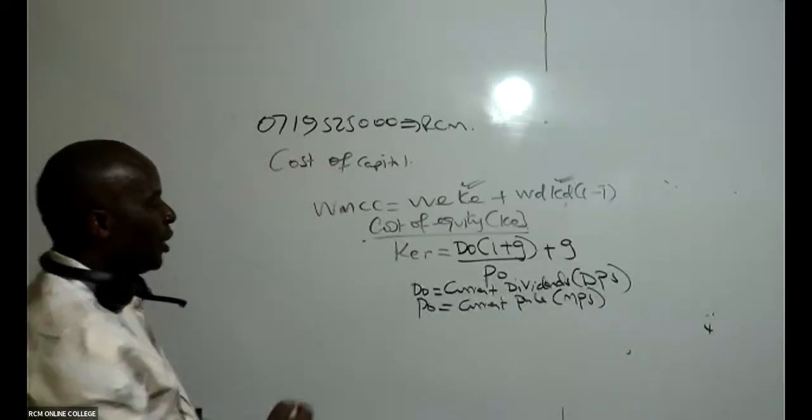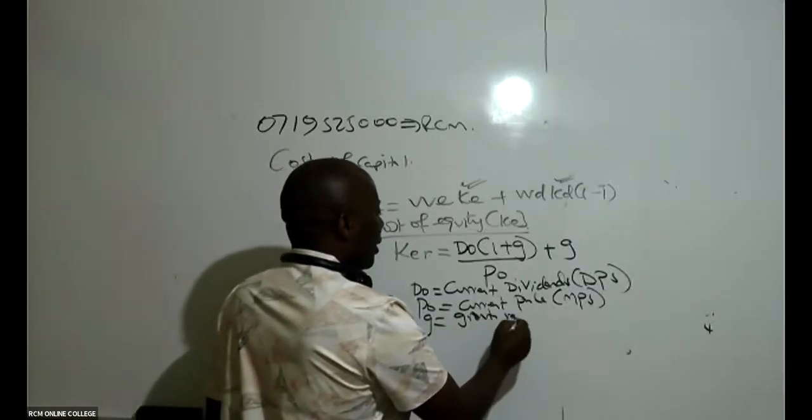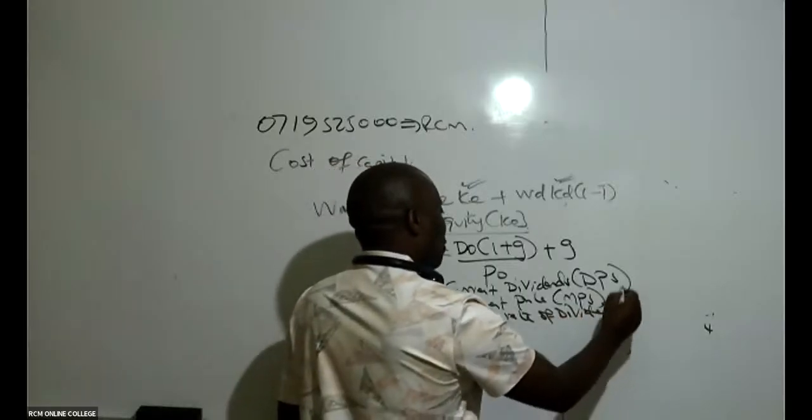G in this case stands for the growth rate of dividends.